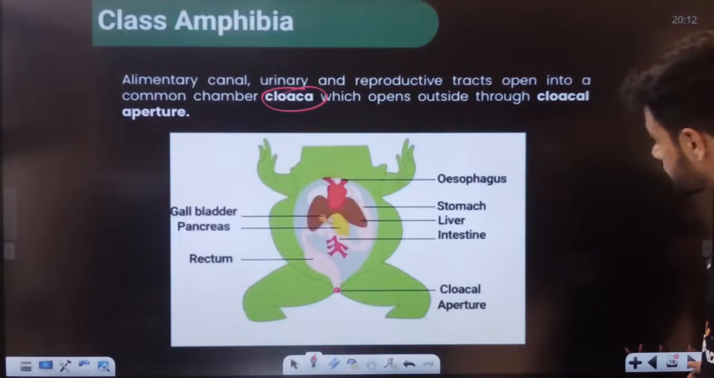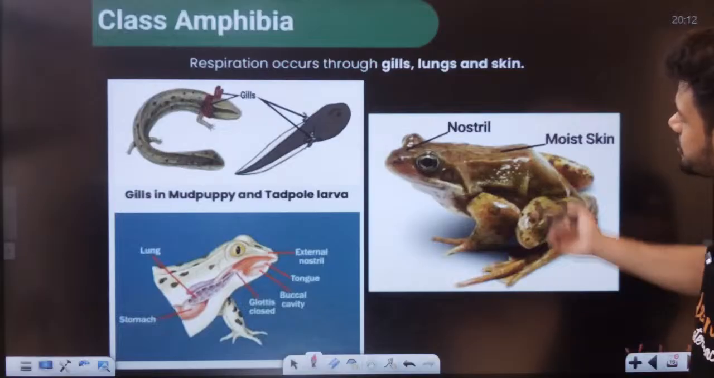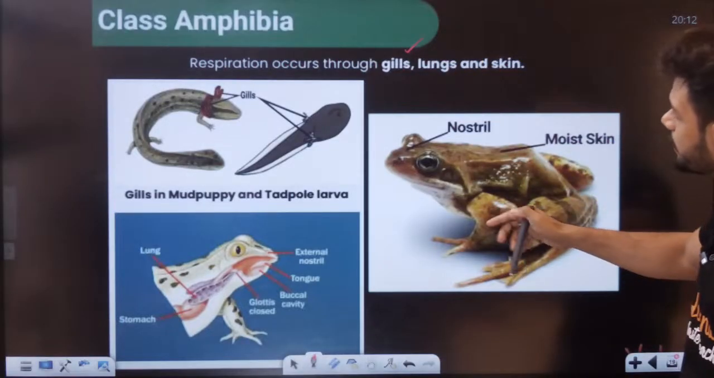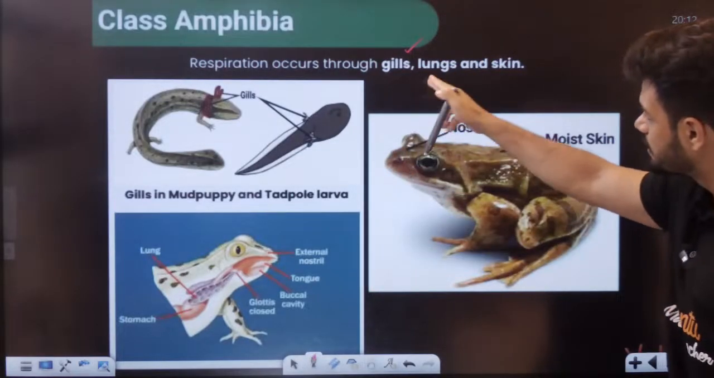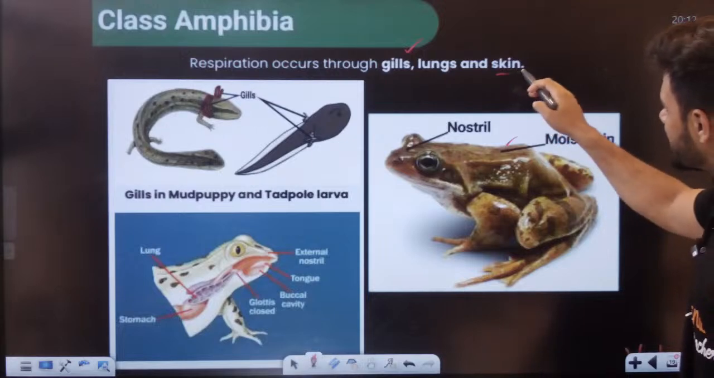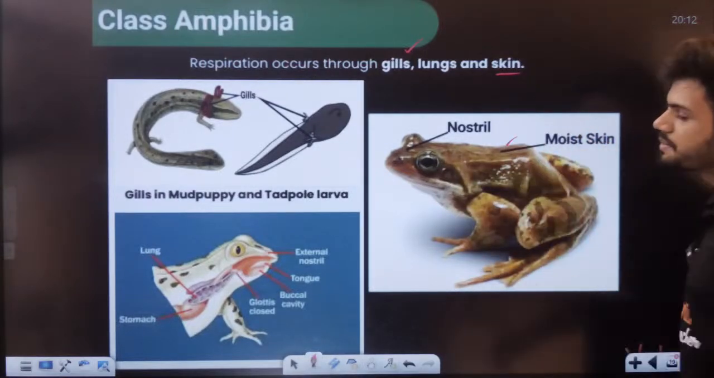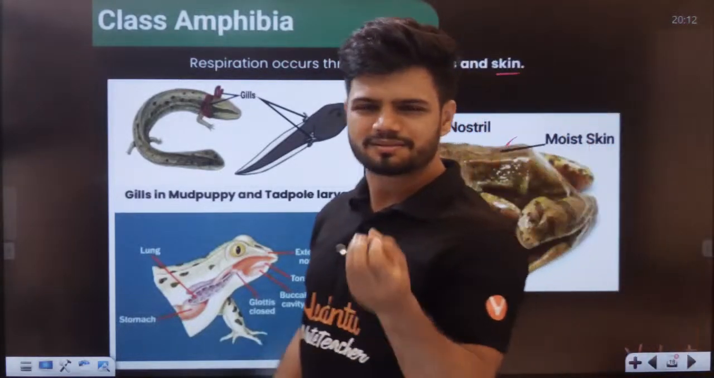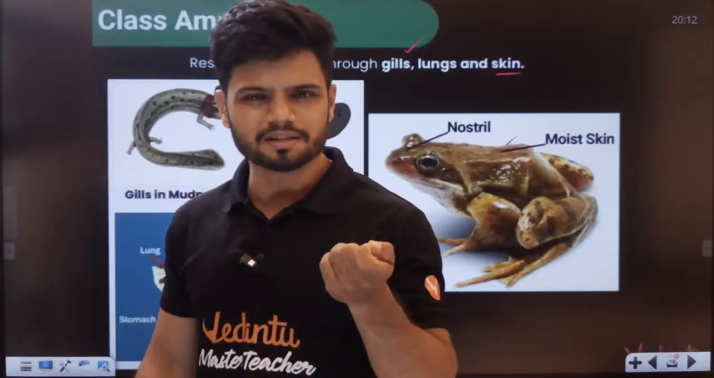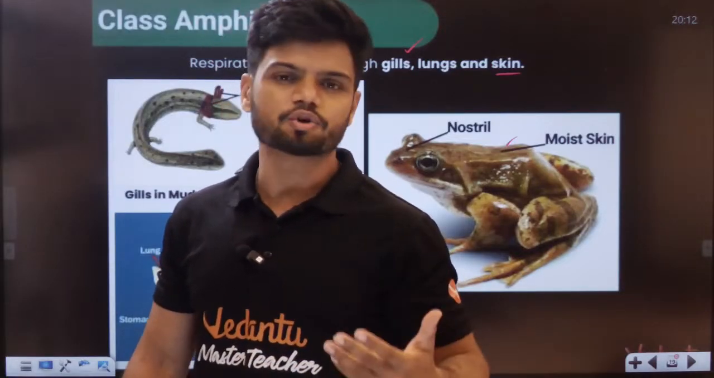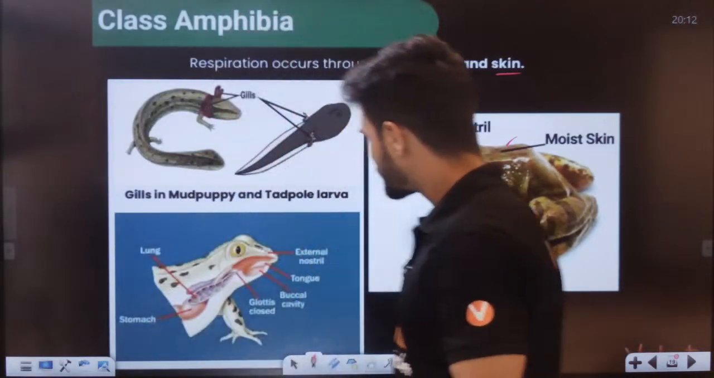Cloaca. Okay, students. Respiration, obviously all of you know, in the young stage we can find gills, lungs in the adult stage, and even the moist skin also helps in respiration. So all three main types of respiration are seen. Gills in the young stage, and as it grows older, lungs and skin both are present, students.